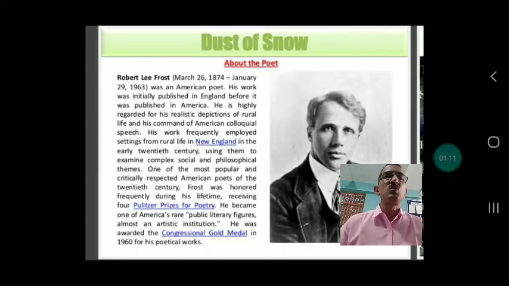First, let us know about the poet. Who is the poet? It is Robert Lee Frost, who was born on March 26, 1874, and died on January 29, 1963. He was an American poet, and his work was initially published in England before it was published in America.